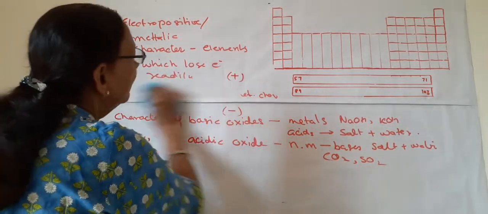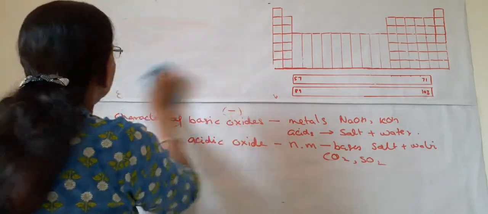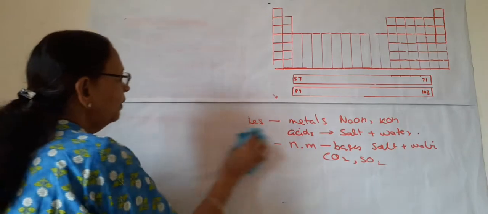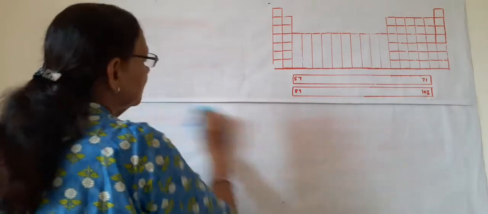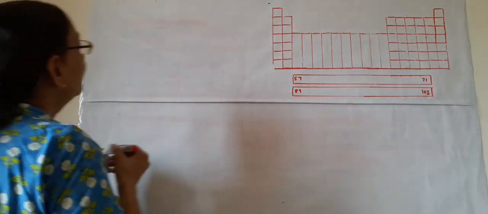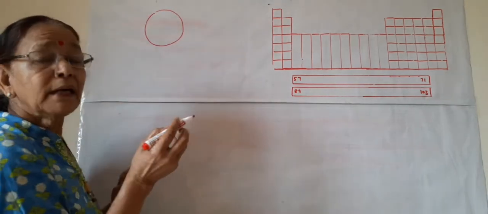One more, and that is an important one, about the atomic size. What do we call atomic size and how do we measure it? All of you know, we study an atom like a sphere.